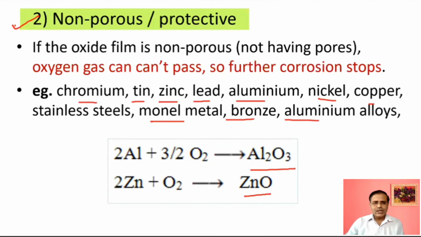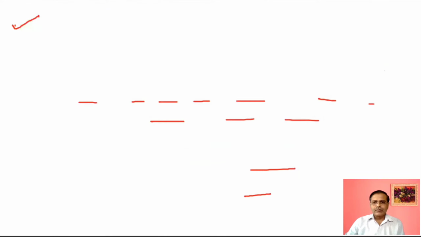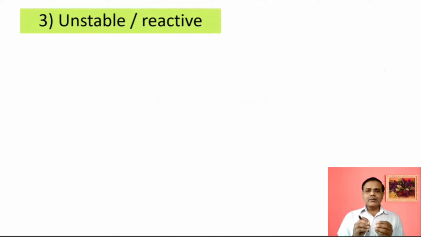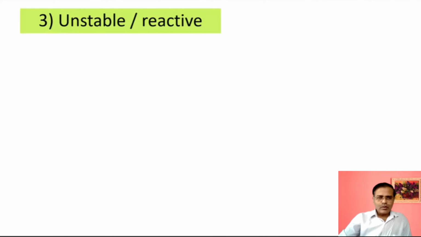Okay. The next is unstable metal oxide film. As the name implies, unstable means it is not stable. It is so unstable that it immediately converts back to original reactants. For example, if metal and oxygen form metal oxide, immediately once the metal oxide is formed, it converts back into the original reactants. And that's why no corrosion occurs, because there is no corrosion reaction. Because it is so unstable, it immediately converts back. So that's why there is no corrosion in this case.